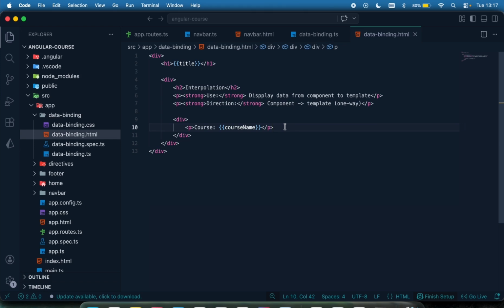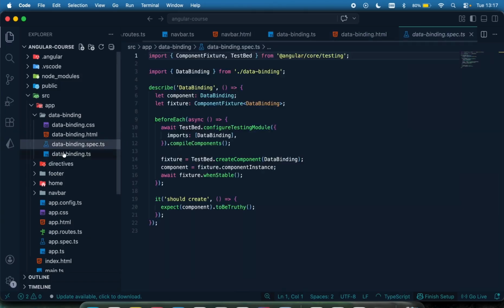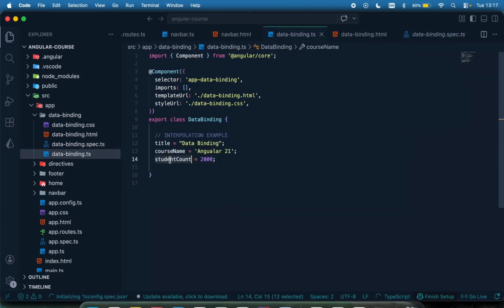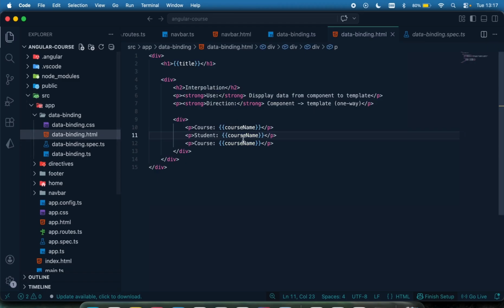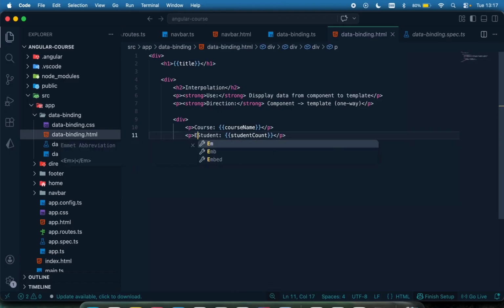I can display the number of students and the other data by saying students, and that's going to be the student count, like that. Or I can say expected students. I'll just leave it as simple as it is.